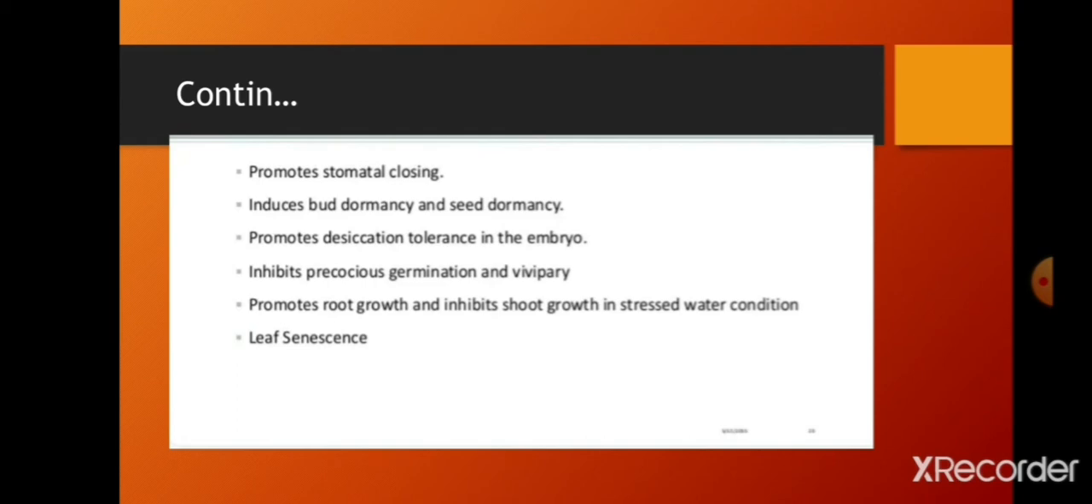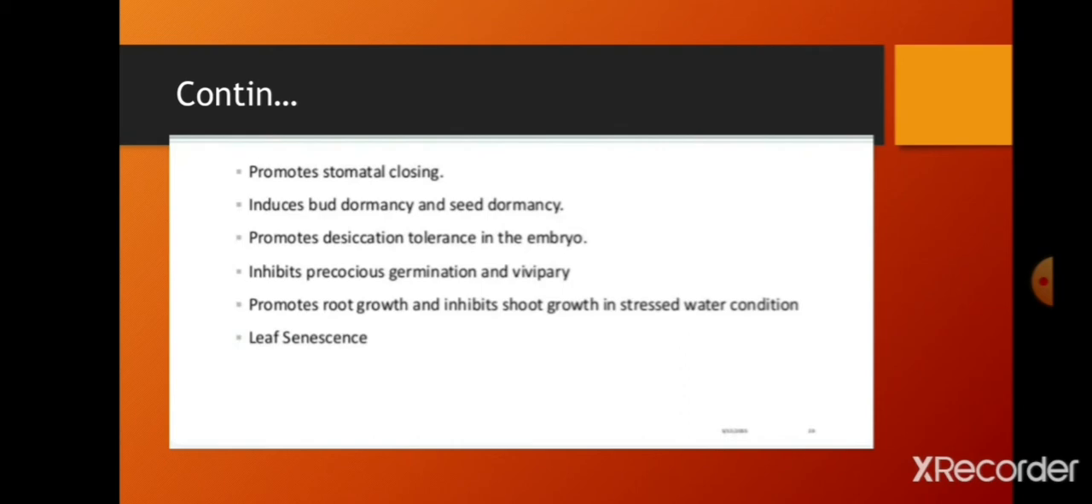Promotes desiccation tolerance in the embryo. When the seed undergoes dormancy, there is no desiccation of the seed. There is no effect of external and internal factors on the embryo. It inhibits precocious germination and vivipary.